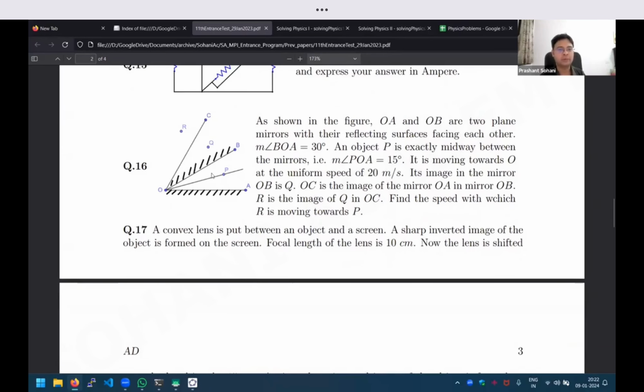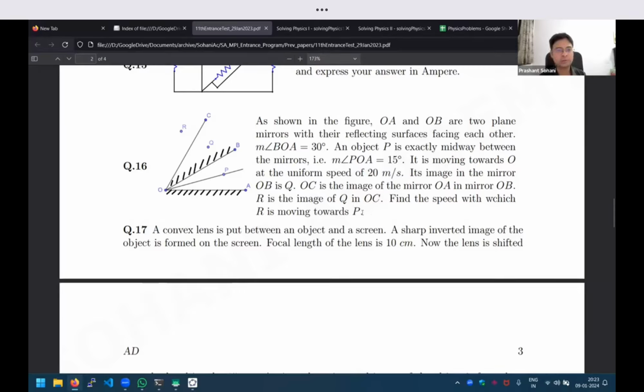With this, now if you look at the diagram, do you see we can finish the question in the diagram itself? Can you see that this angle OAP is 15, POB is 15, BQO is 15, all of them 15, 15, 15. So angle POR is just 15 times 4, which is 60 degrees. So POR is an equilateral triangle. Therefore, if OP is reducing at the speed of 20 meters per second, RP is also reducing at 20 meters per second. So the answer is 20.